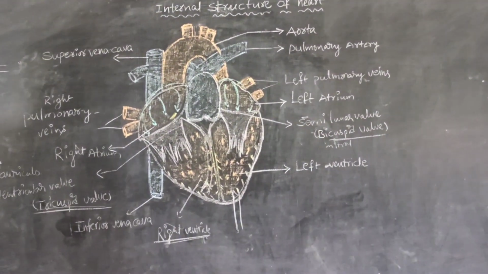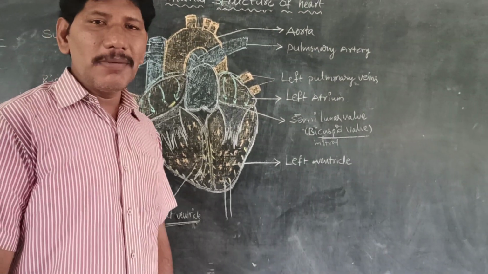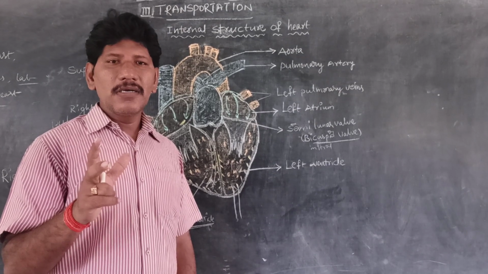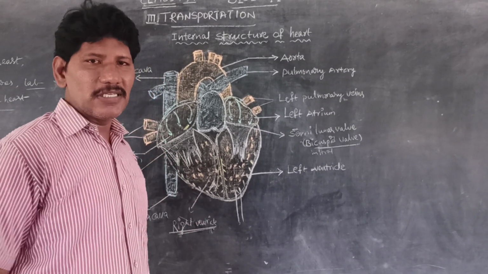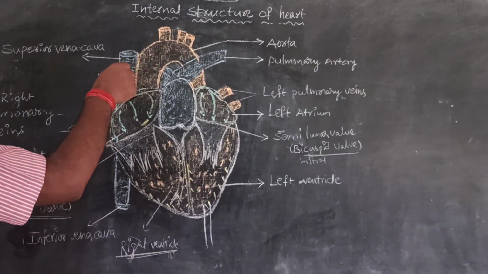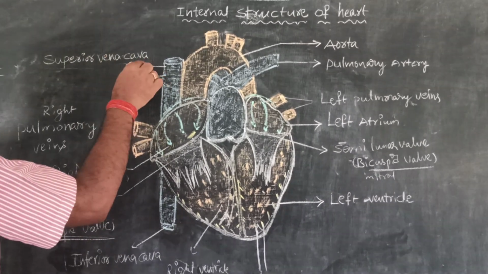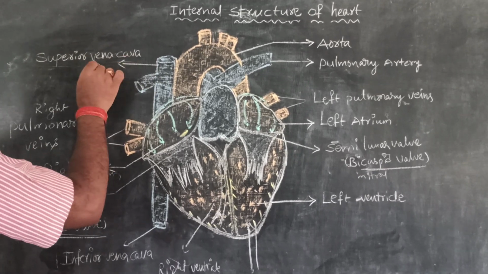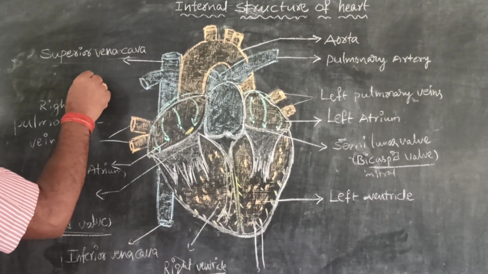Next, coming to how many blood vessels are attached to the human heart? Actually, we have a total of five blood vessels that we have to explain. The first one, for example, you see, is called the superior vena cava. Vena cava means small veins merge to form a big vein, called a vena cava. It is also called the precaval vein. Why?